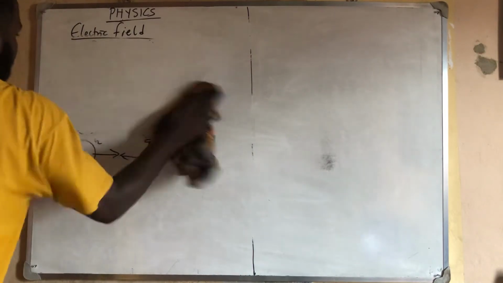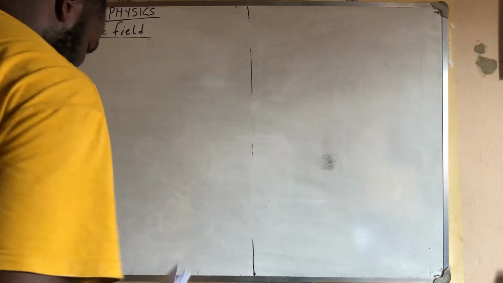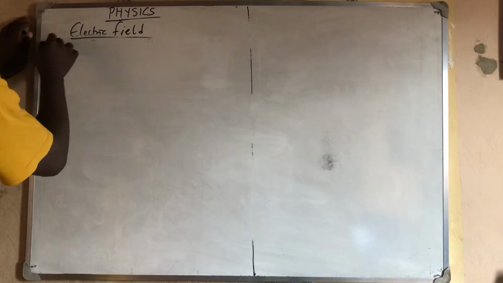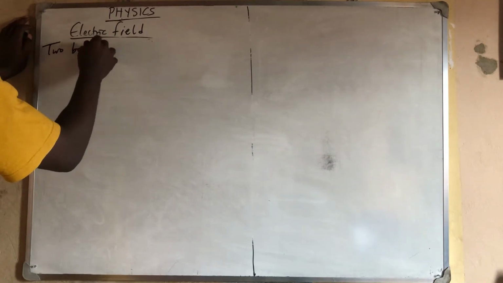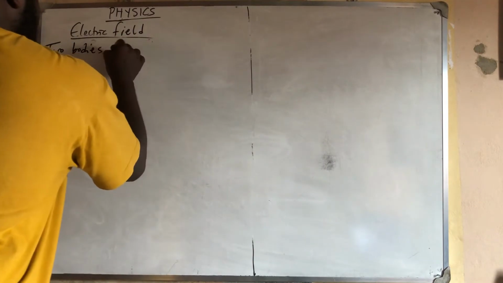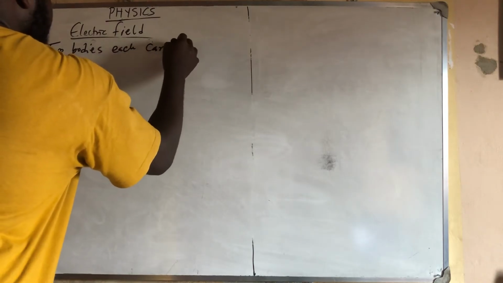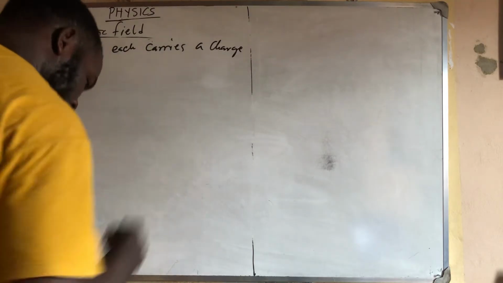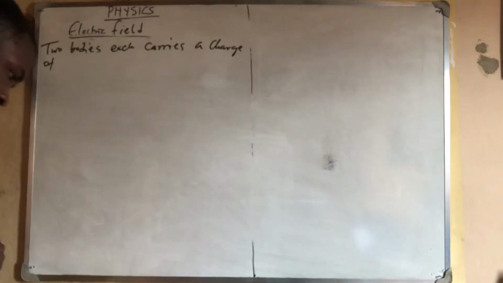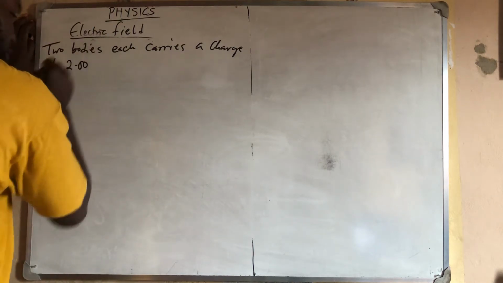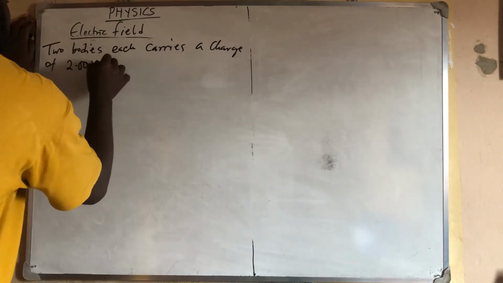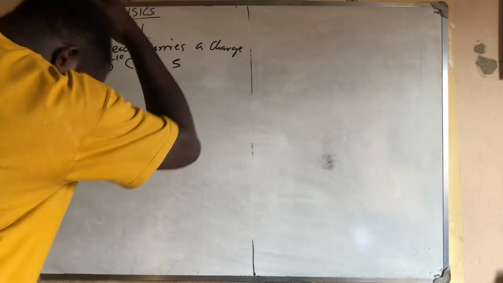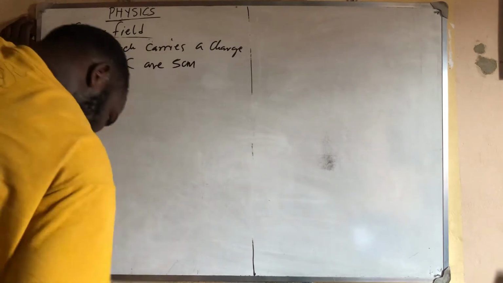So let us solve some questions to illustrate what we have done so far. The first question we're going to solve said two bodies, each carries a charge of 2.00 times 10 raised to power minus 10 Coulomb, are 5 cm apart.